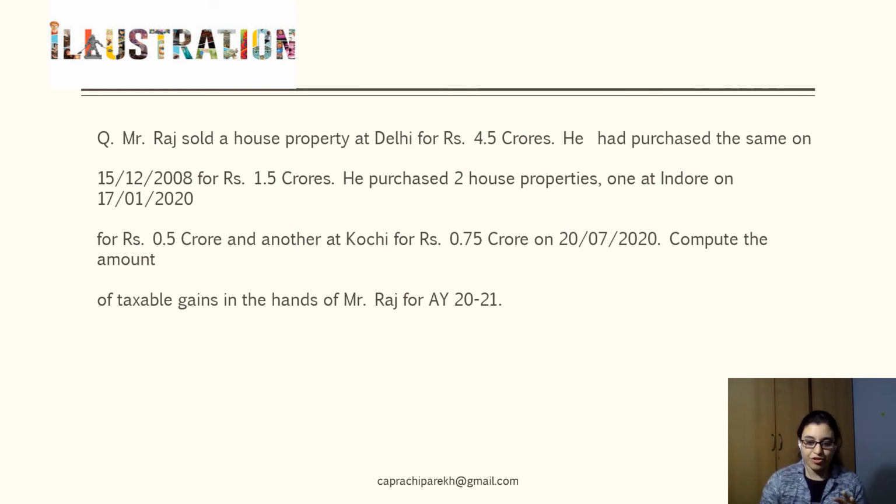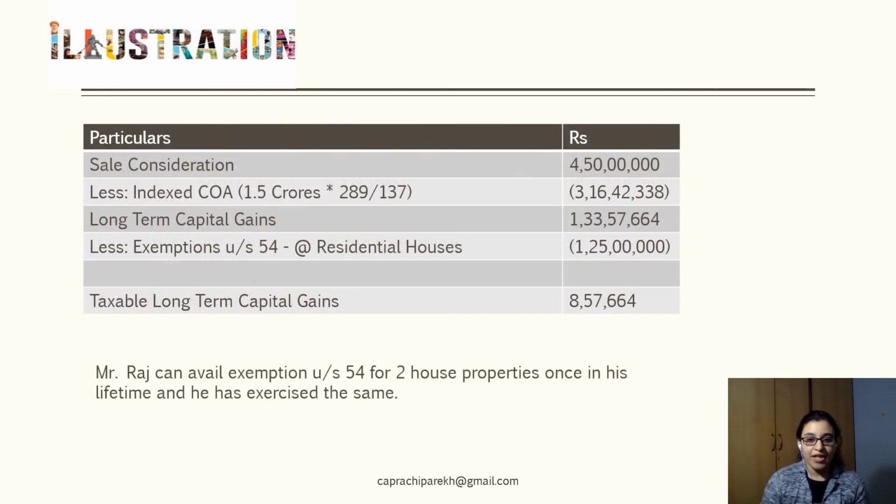So this is a very simple illustration to drive home the effect of the amendment. This would be relevant for students who are looking at this particular amendment from their exam perspective of the CA Inter category. So let us plot this illustration in a solution. The full value of consideration, or the sale consideration given in the question, is 4.5 crores. I have just used the formula for indexed cost of acquisition, the current year's cost inflation index being 289. So my indexed cost of acquisition comes to some 3 crores 16 lakh 42,000 odd rupees.